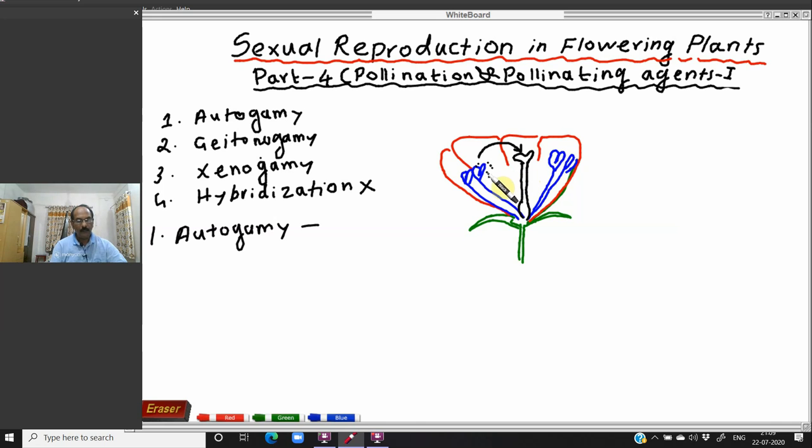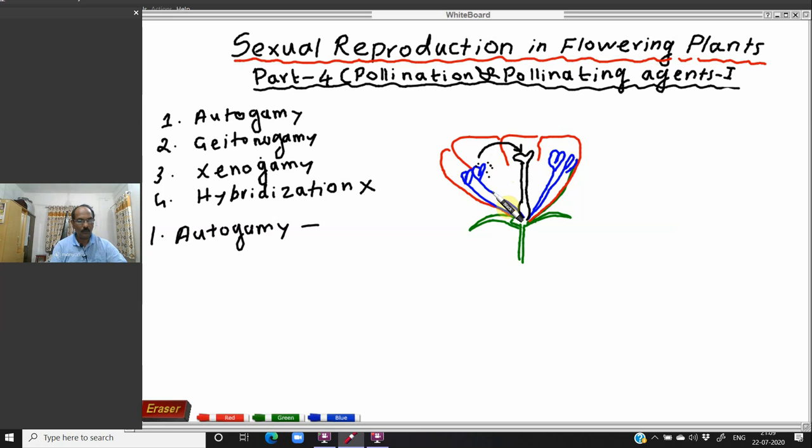Another reason is that the anther and the stigma must be close to each other. If the anther is very distant and the stigma is also distant, the pollen grains cannot fall on the stigma of the same flower. So these two conditions restrict autogamy to very few cases in nature.